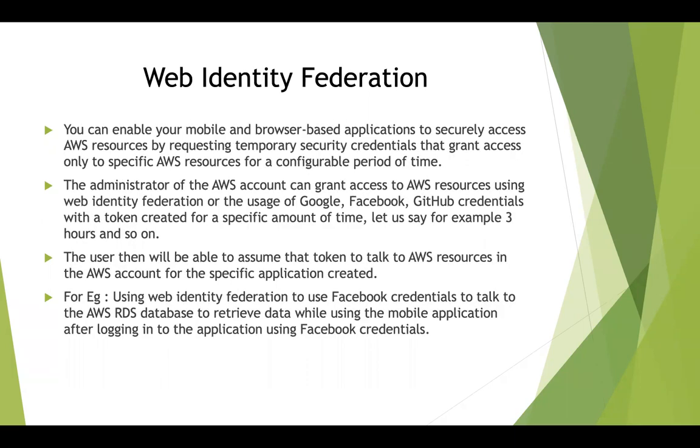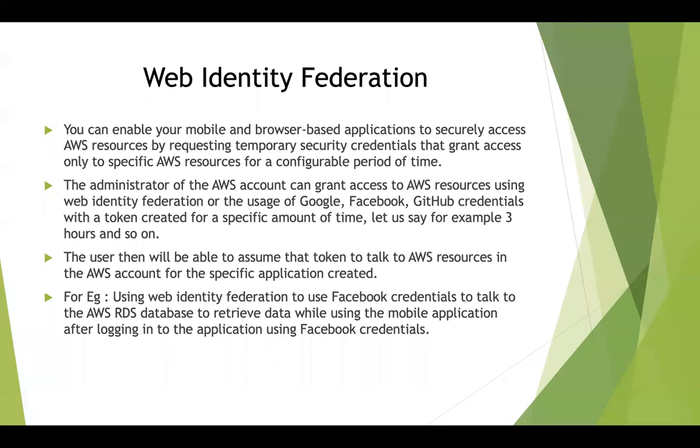So similarly, like how we discussed Web Identity Federation, the administrator of the AWS account can grant access to AWS resources using Web Identity Federation by the usage of Google, Facebook, GitHub credentials with a token that is created for a specific amount of time, let's say for 3 hours or so on. So then the user will be able to assume that token to talk to AWS resources in the AWS account that you have provided them.